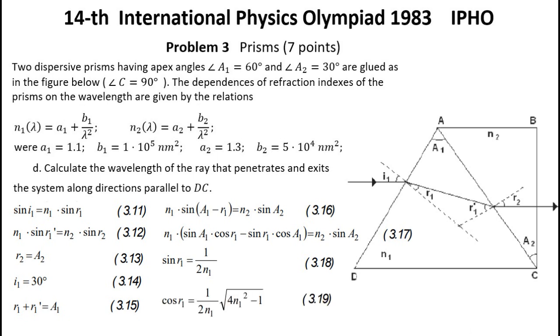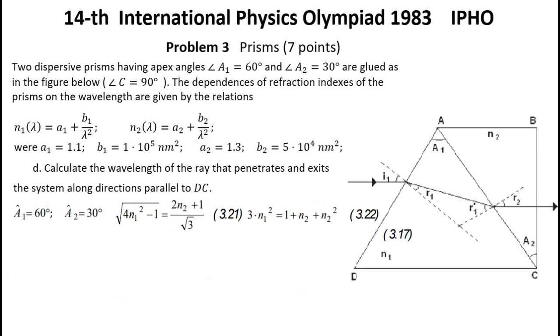Because of 3.11 and 3.15 it results that 3.18 and 3.19. Putting together the last three relations it results 3.20. Because angle A1 is 60 degrees and angle A2 is 30 degrees, relation 3.21 can be written as this expression, or as expression 3.22. Considering the numeric values for n1 and n2 and operating all calculus, it results quadratic equation 3.23 in lambda square.